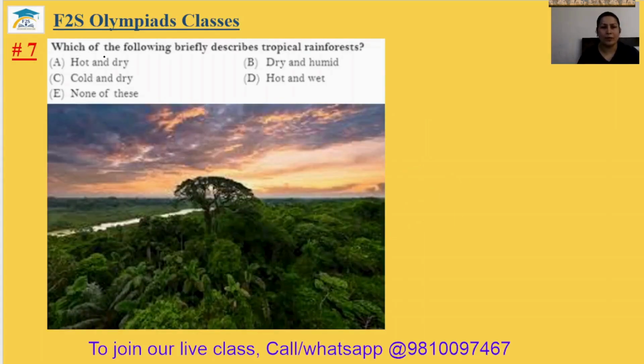Question number 7. Which of the following briefly describes tropical rainforest? So, tropical rainforest, actually in the tropical region, there is a lot of rain also, and due to the direct heating of the sun, those regions are hot also. So that's why we'll choose the hot and wet weather. Okay. So seventh answer will be option D.